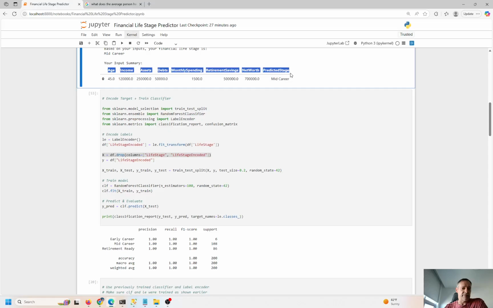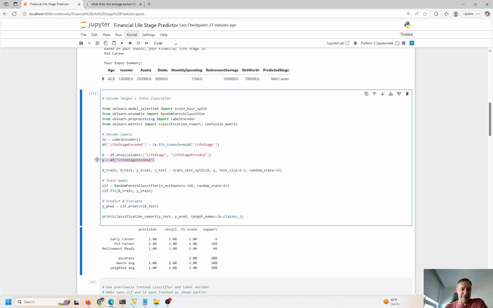And the dependent variable is what we're trying to predict, and that is the Y, or the target variable. So we're going to use a random forest classifier. Number of estimators is set to 100, and random state is 42. We fit it, train it, and test it, and use that to make predictions. Remember that Y is the predicted variable. So we have the predicted test set, and then the prediction set.